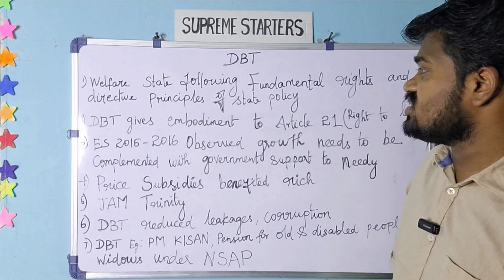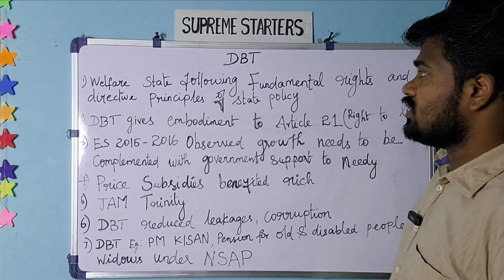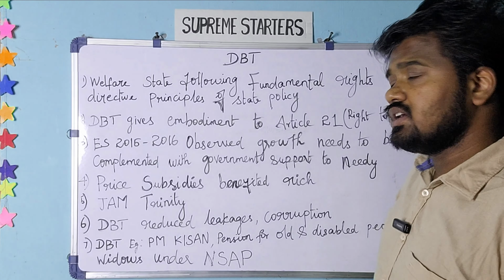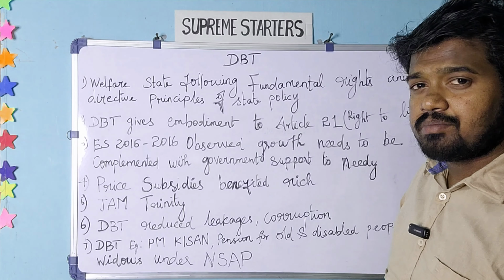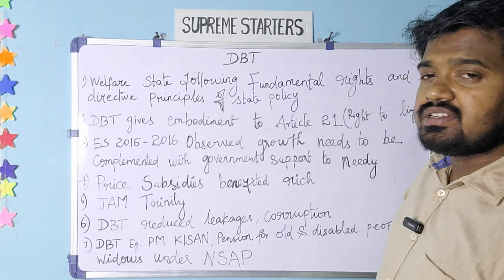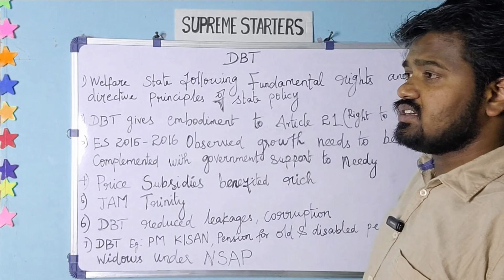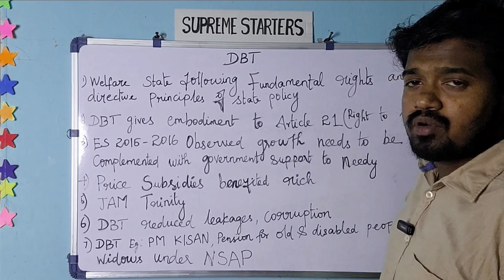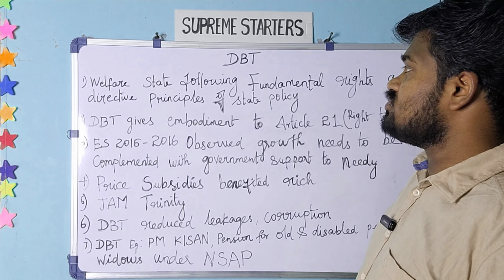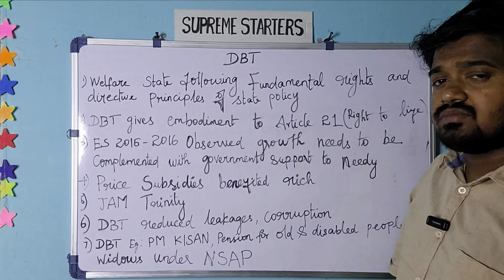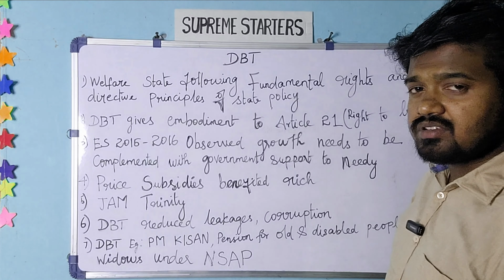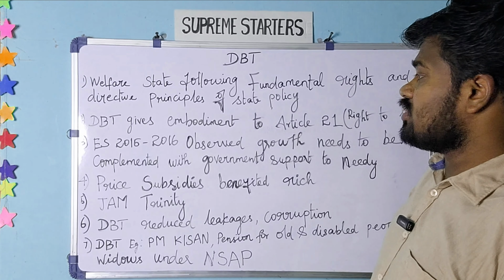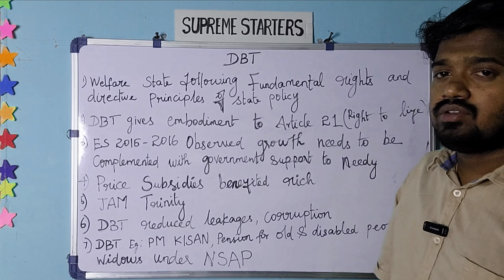In this session, we will see some important points about direct benefit transfer. This is a very important topic because you can use this in General Studies Paper 1, Paper 2, Paper 3, Paper 4, because that much importance this article has. Especially for corruption-free governance, DBT is one of the vital things. You can use it in all 4 papers, and even in the essay paper you can use this particular topic. So now let us go into the article.